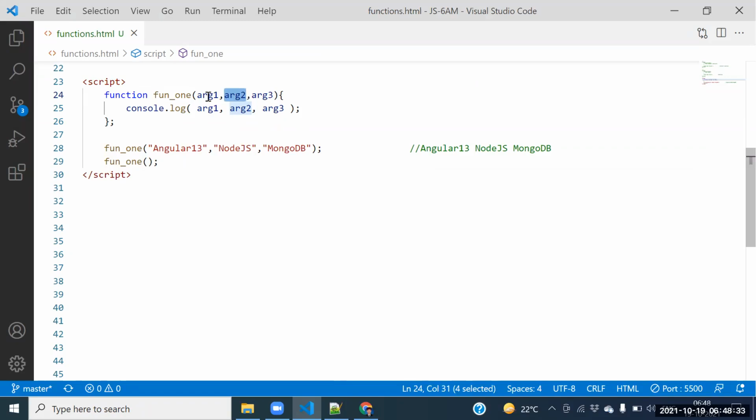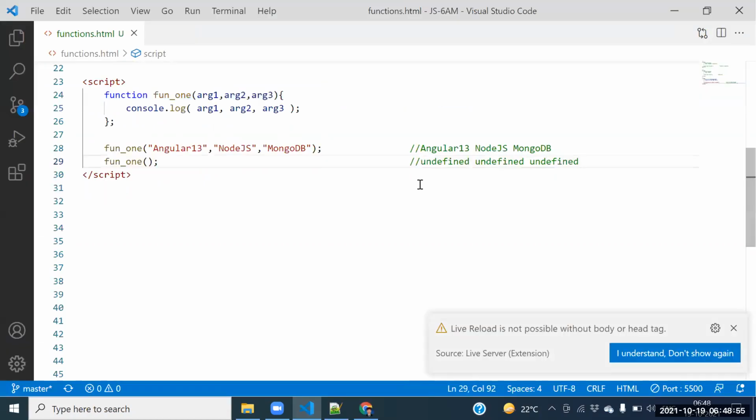So what happened? Argument 1 equal to undefined, argument 2 equal to undefined, and argument 3 equal to undefined. Sandeep, argument 1 is undefined, argument 2 is undefined, argument 3 is undefined. So the output is undefined, undefined, undefined.